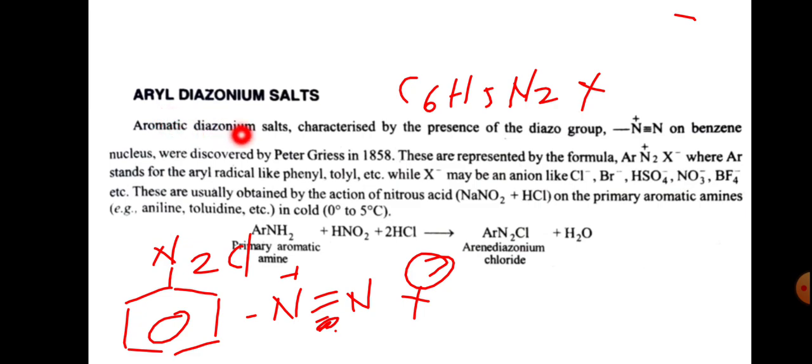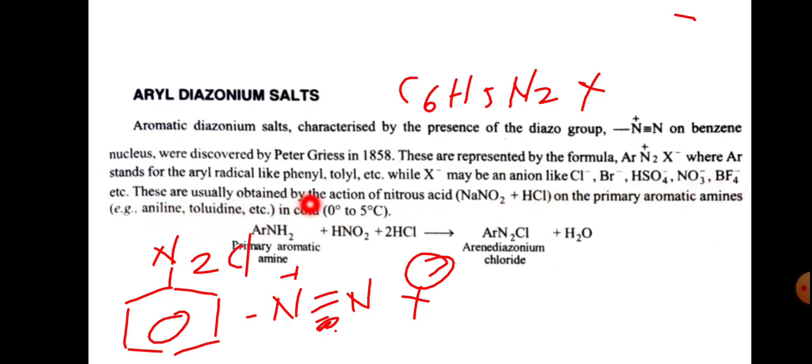Aromatic diazonium salts, characterized by the presence of diazo group, that is N plus triple bond N on benzene nucleus, were discovered by Peter Griess in 1858. These are represented by the formula ArN2 plus X minus, where Ar stands for aryl radical like phenyl, toluene, etc., while X minus may be an anion like Cl minus, Br minus, HSO4 minus, NO3 minus, and BF4 minus, etc.